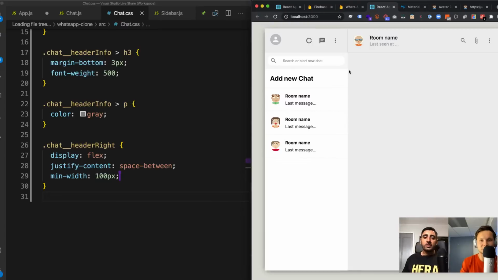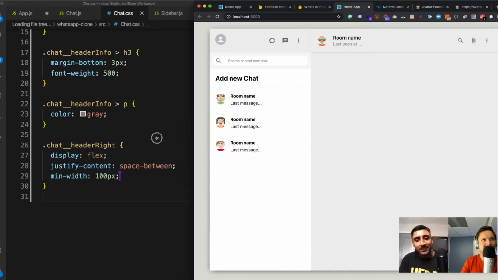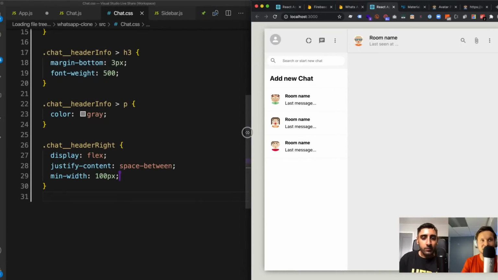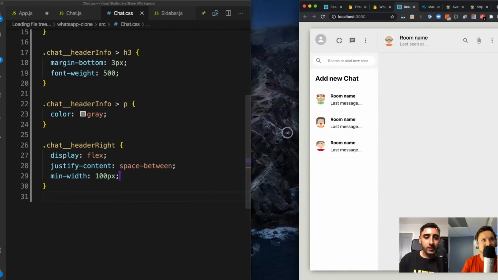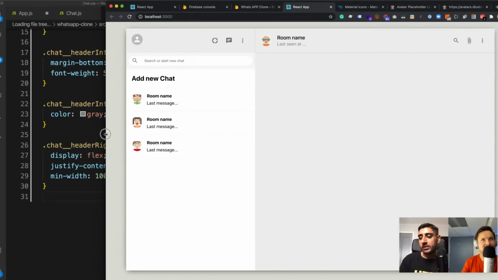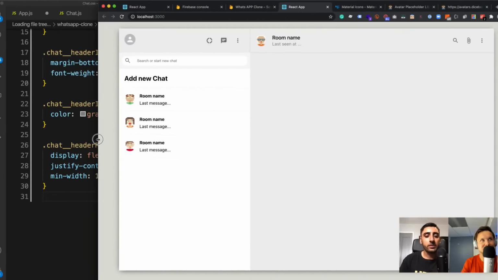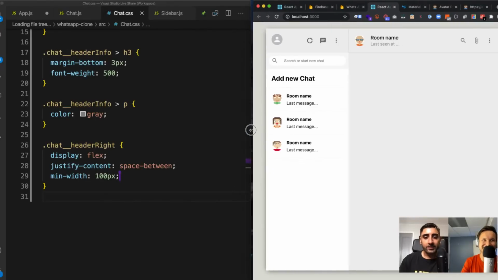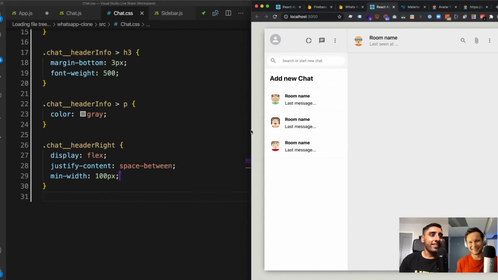It's such a nice trick because even when you make it bigger, everything just resizes. It's mobile friendly, and combined with Flexbox you just get amazing responsiveness. Yeah, WhatsApp, you've got a competition right here.